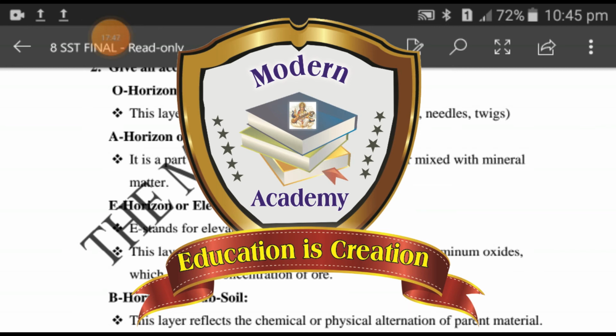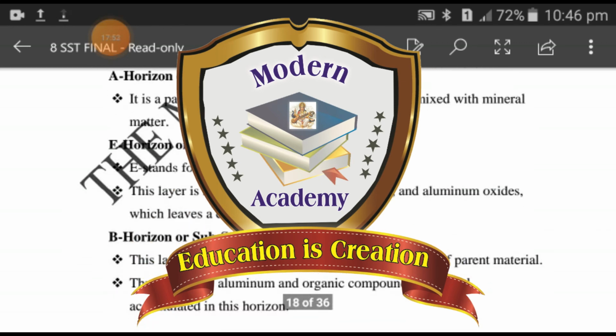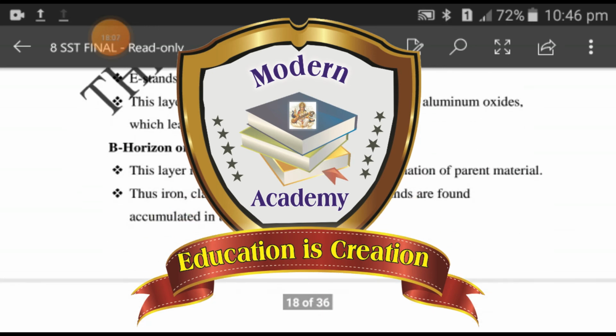E horizon or eluviation layer. E stands for eluviation layer. This layer is significantly leached of clay, iron and aluminium oxides, which leaves a concentration of ore. B horizon or subsoil. This layer reflects the chemical or physical alteration of parent material. Thus iron, clay, aluminium, organic compounds are found accumulated in this horizon.